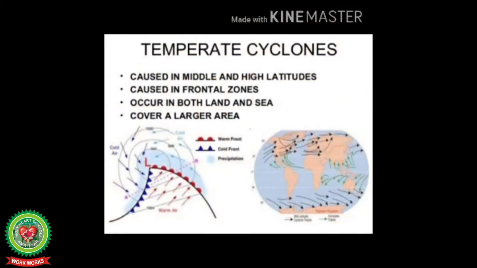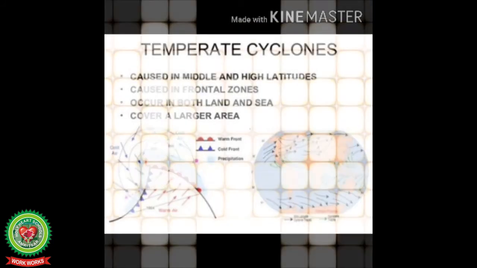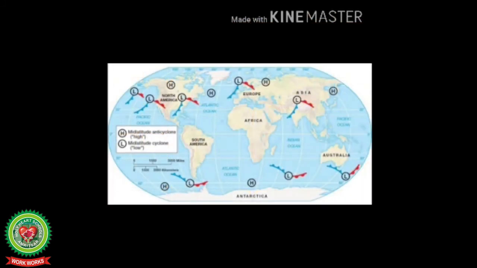Let's discuss the areas visited by temperate cyclones. The temperate cyclones are active in the temperate zone, especially between 40 to 60 degrees latitude. They are most frequent in the following areas. Number one is the North Atlantic Ocean. Here the temperate cyclones originate by the meeting of cold air masses from Greenland and Iceland with the warm air masses from lower latitudes. They affect large areas of Great Britain, Norway, Sweden and other parts of Europe.